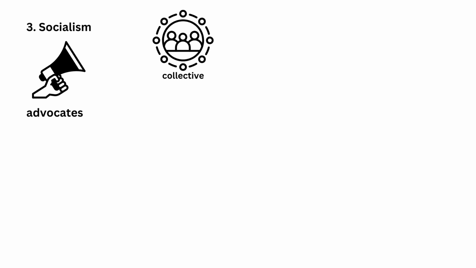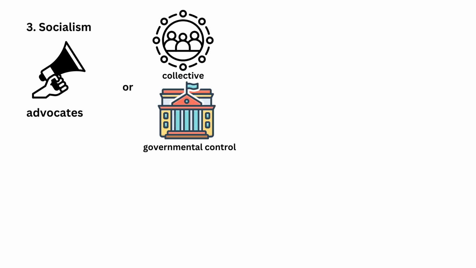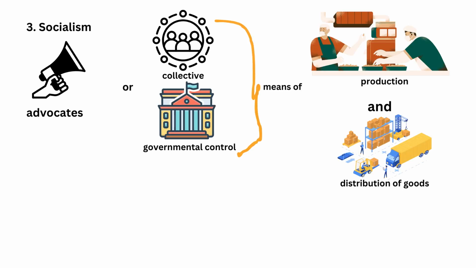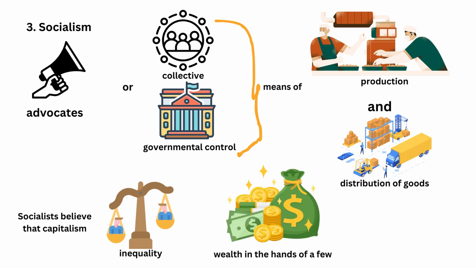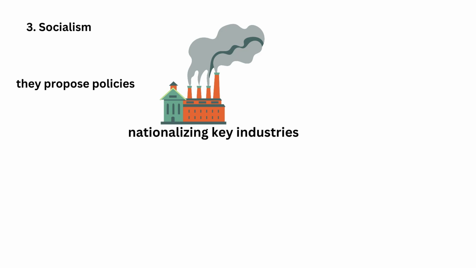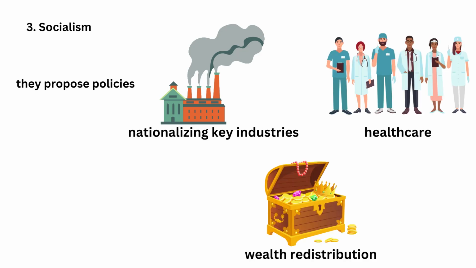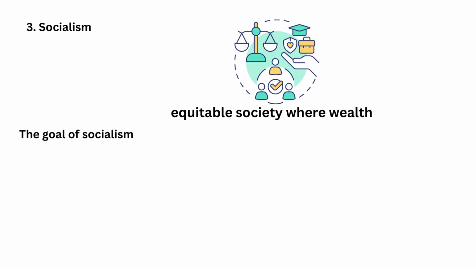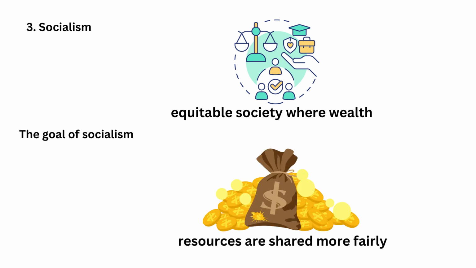3. Socialism. Socialism advocates for collective or governmental control of the means of production and the distribution of goods. Socialists believe that capitalism inherently creates inequality, concentrating wealth in the hands of a few. To combat this, they propose policies like nationalizing key industries, providing universal health care, and ensuring wealth redistribution through progressive taxation. The goal of socialism is to create a more equitable society where wealth and resources are shared more fairly.